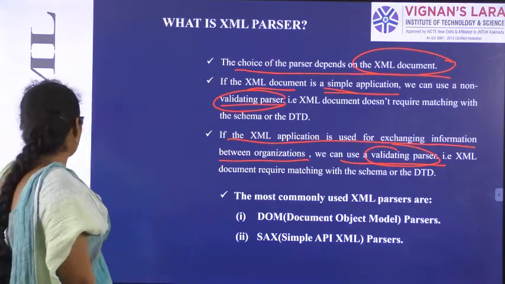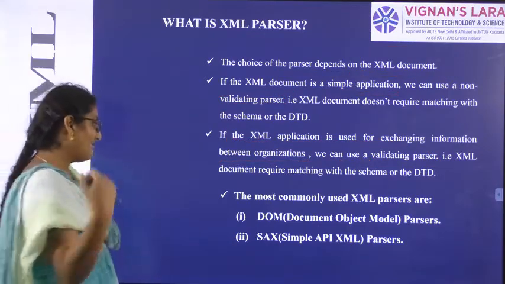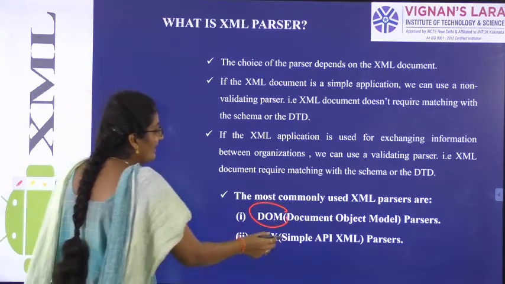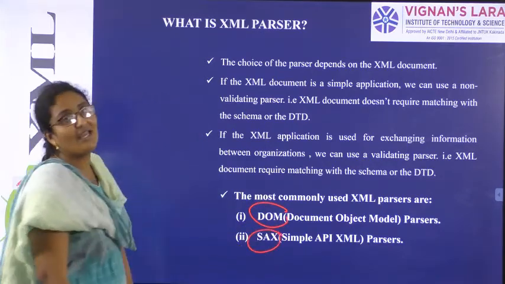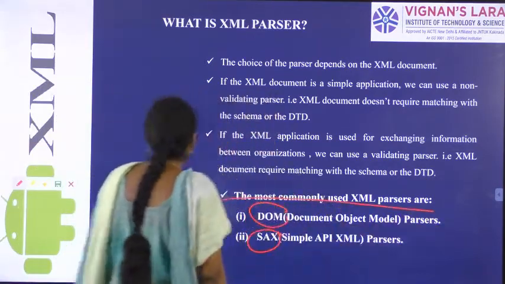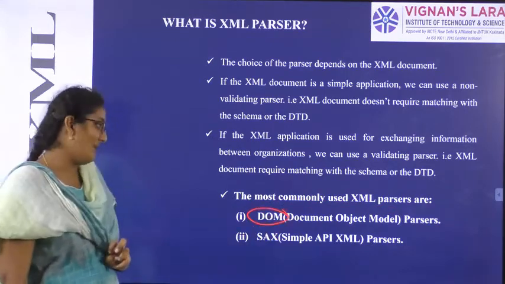And what are the most commonly used parsers? The most commonly used parsers are DOM, Document Object Model Parsers, and SAX, Simple API XML Parsers. So the most commonly used XML parsers are 2. First one is DOM, Document Object Model Parser.